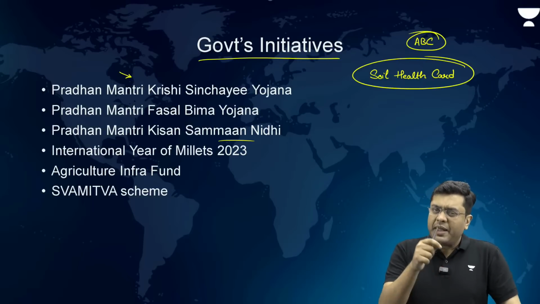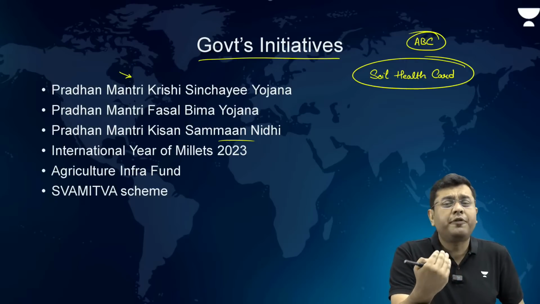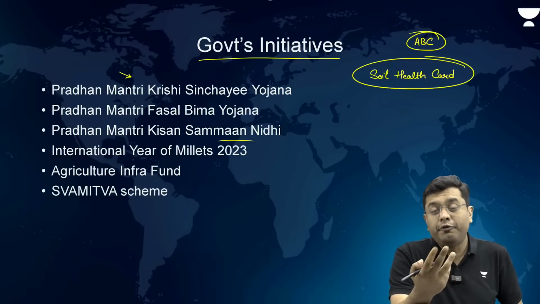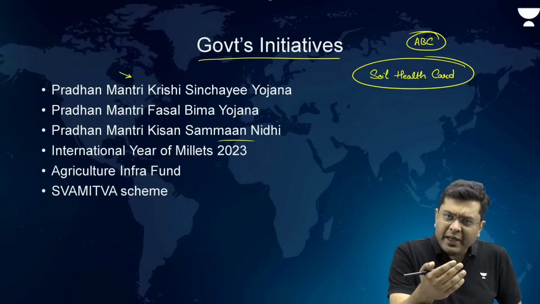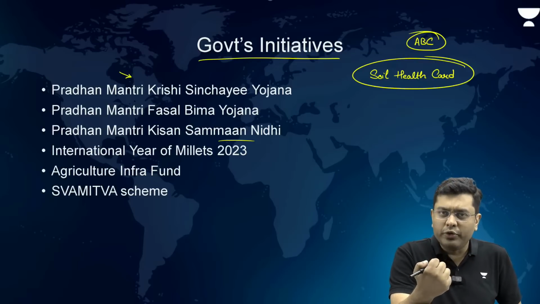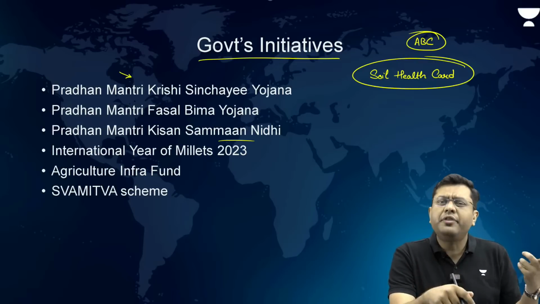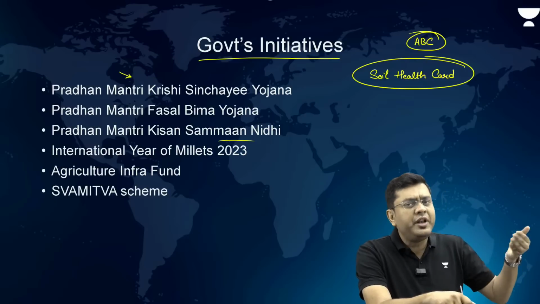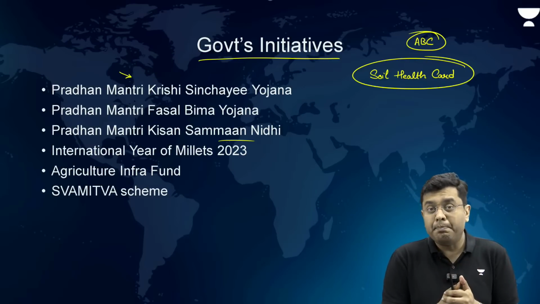Now, another problem that the farmers face is basically the lack of credit. They are not given loans at a cheaper rate, or in many cases the banks deny them loans because the banks feel that this is going to be a risk loan, a loan which will never come back. So it can turn into an NPA, so why give them money?